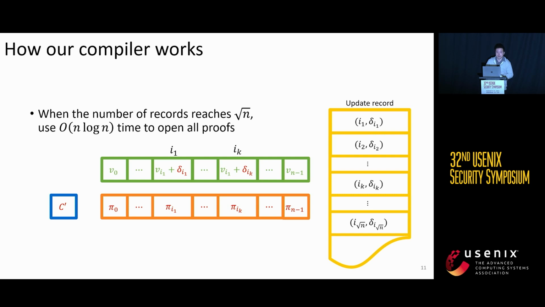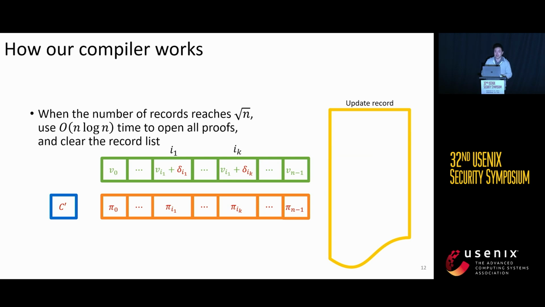we use n log n time to open all proofs from scratch. So right now, the individual proofs we have locally are all the latest ones. And now we can clear the record list.